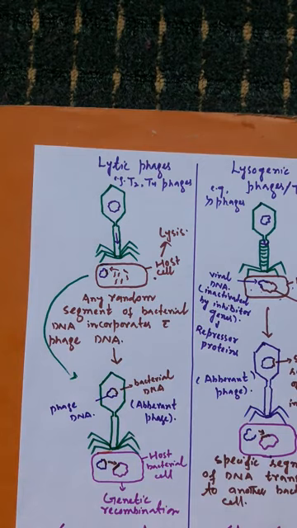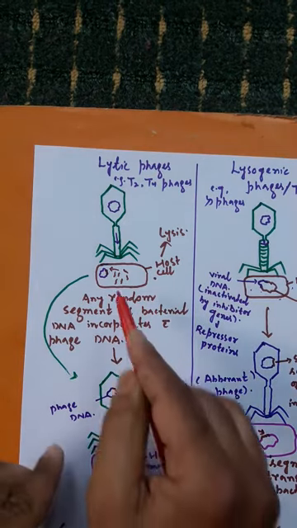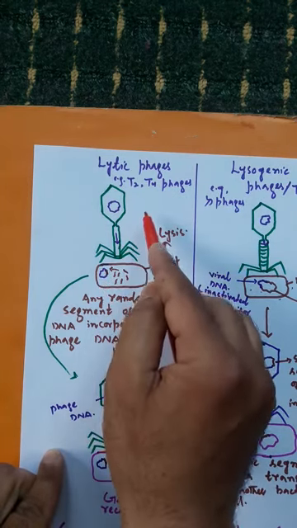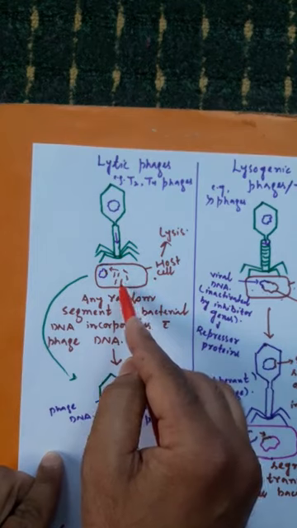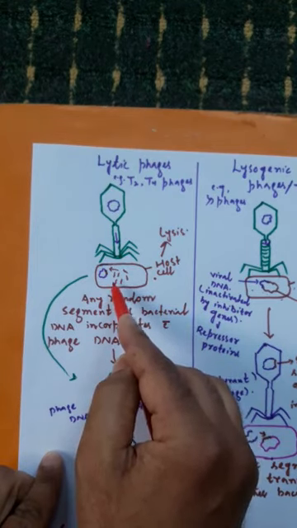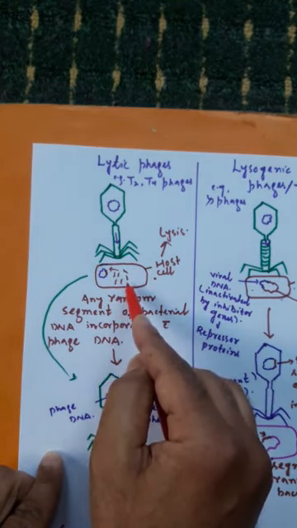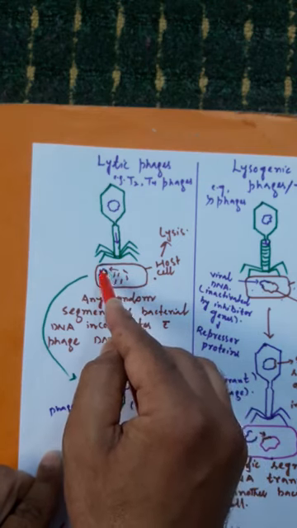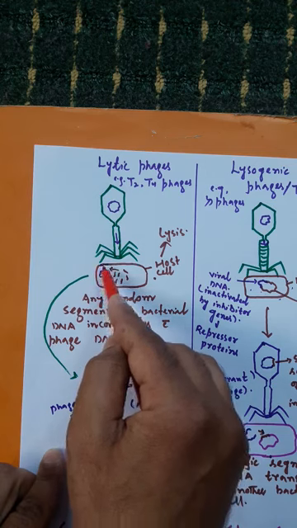But sometimes this may happen: this is the viral DNA of a lytic phage, and any segment of bacterial DNA randomly recombines, integrates with the viral DNA.